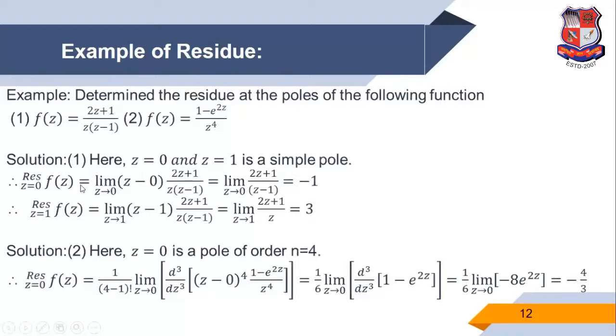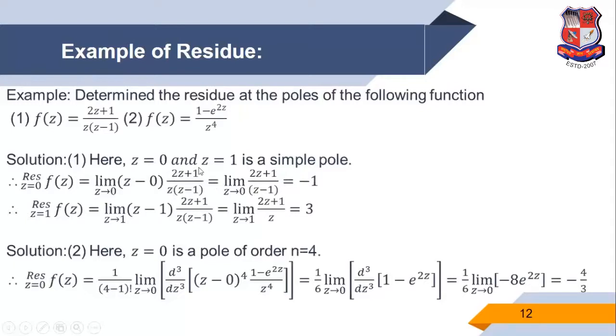This is equal to limit z tends to z0. Formula is z tends to z0, but in this example we consider z0 as 0. So z tends to 0 into z minus z0. So again z0 is 0 and the function f of z. So 2z plus 1 upon z into z minus 1. So this is equal to, this factor z and z cancel.